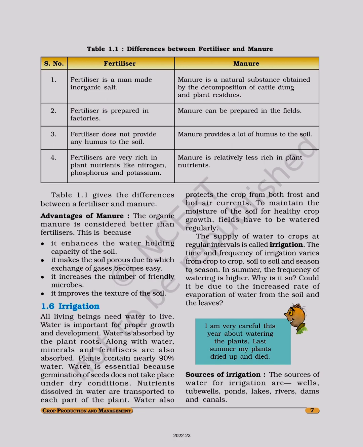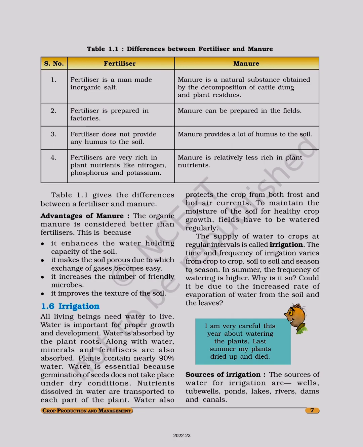Water is essential because germination of seeds does not take place under dry conditions. Nutrients dissolved in water are transported to each part of the plant. Water also protects the crop from both frost and hot air currents. To maintain the moisture of the soil for healthy crop growth, fields have to be watered regularly.